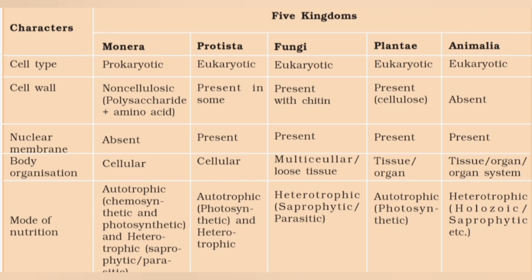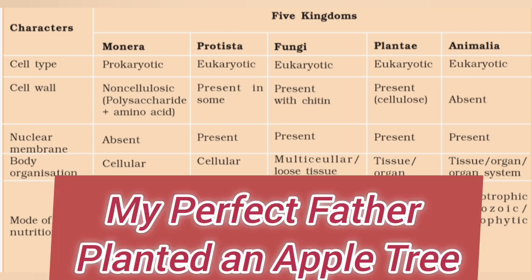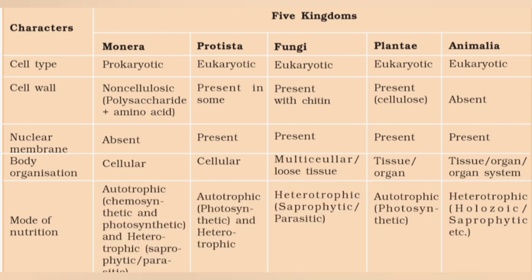So in that case, mixing up will not be proper. So you have to tell in that order. After Monera only you have to say Protista. After Protista, fungi. After fungi, Plantae. Then Animalia. In order to remember this in order, you can think like this: my perfect father planted apple tree. Okay. So this is a mnemonic that you can use to remember this.